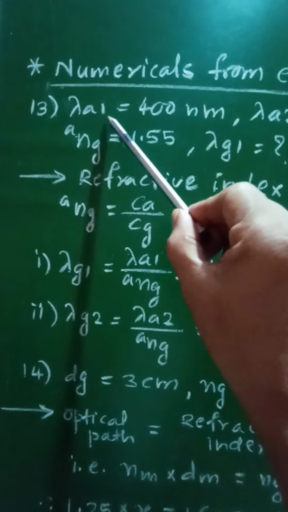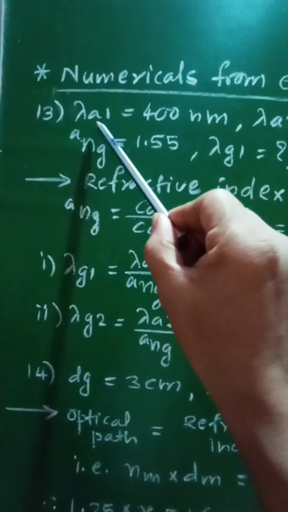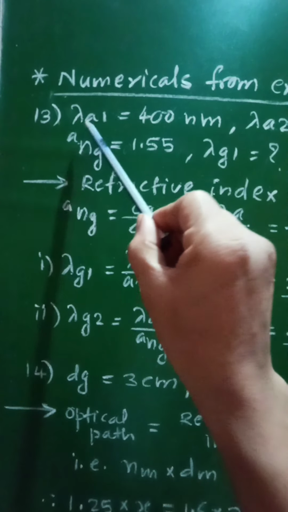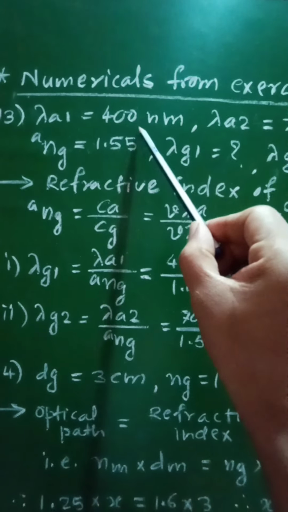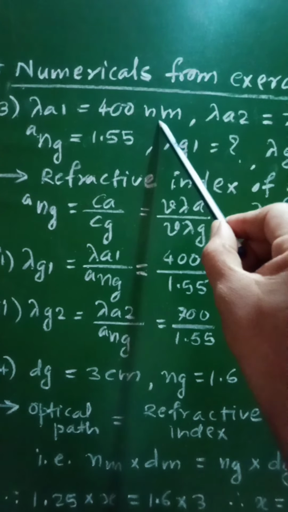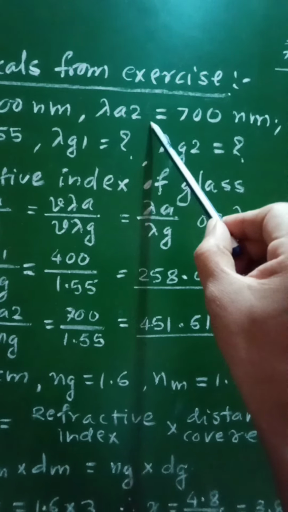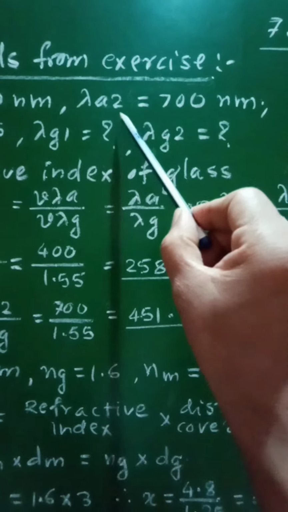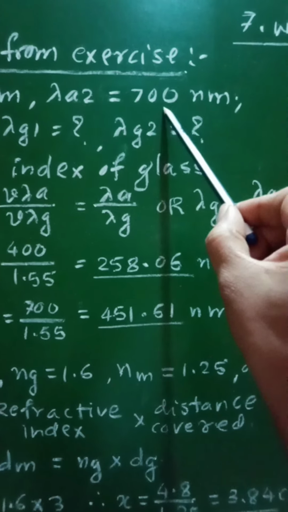The given data for this numerical is: lambda a1, that is the first wavelength in air medium, is equal to 400 nanometer. Second wavelength in air, lambda a2, is equal to 700 nanometer.